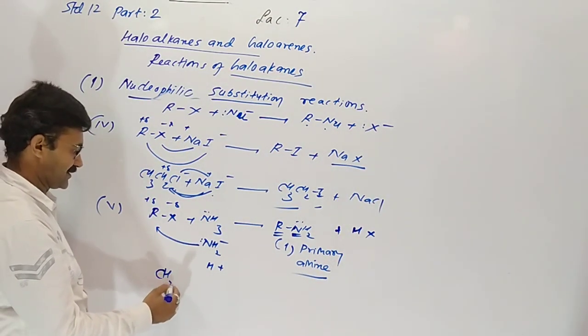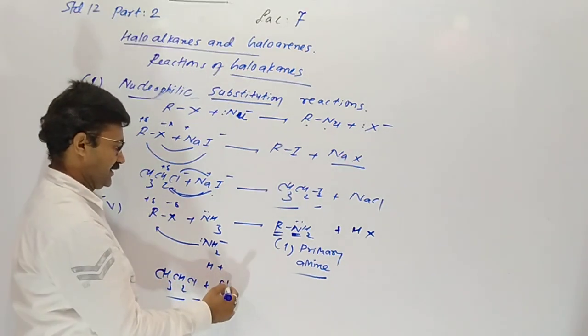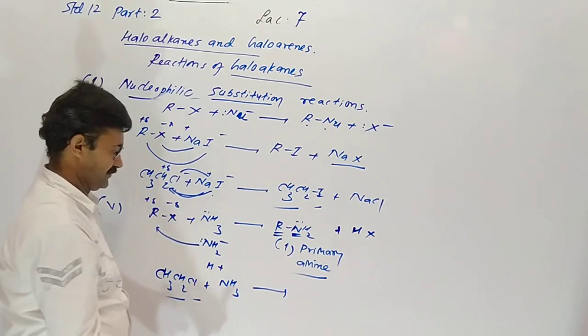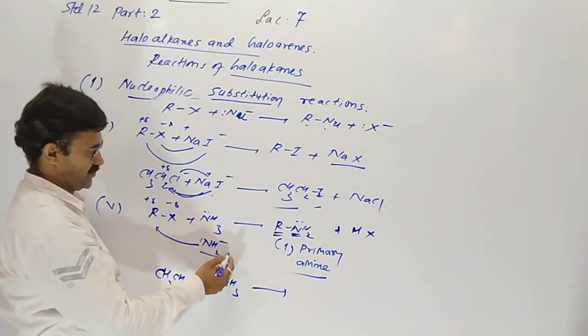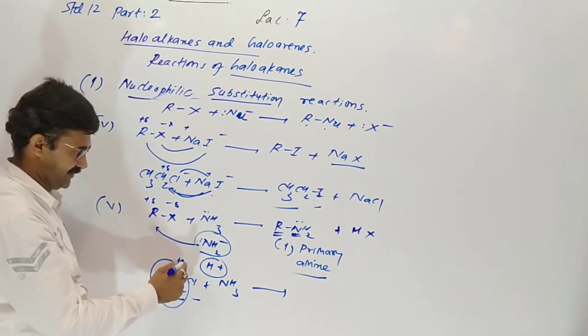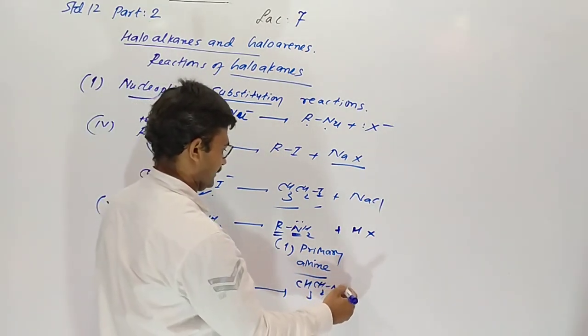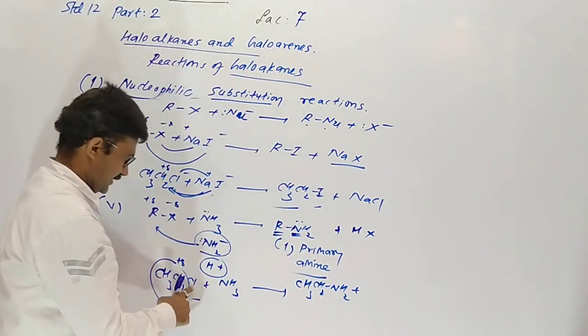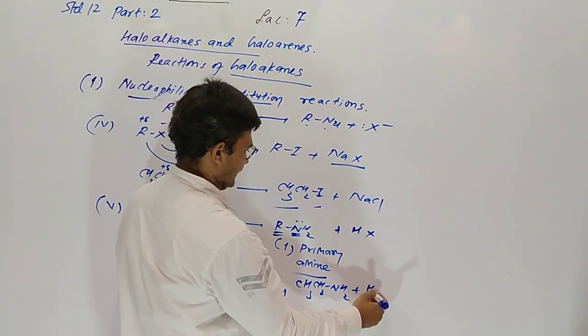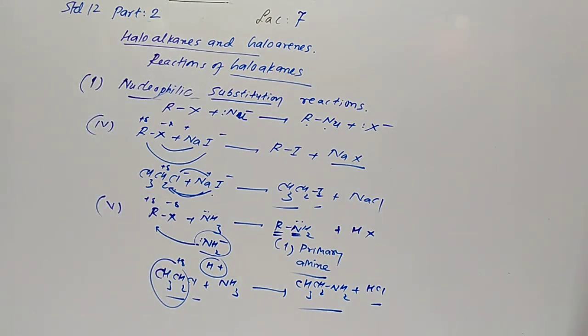If we take an example, chloroethane is reacting with ammonia. So two parts, NH2- and H+. NH2 combines with ethyl, giving ethylamine. H with Cl is removed as HCl. Ethylamine is a primary amine.